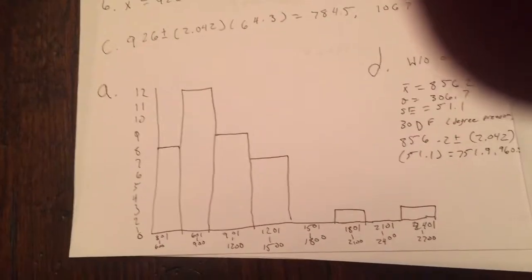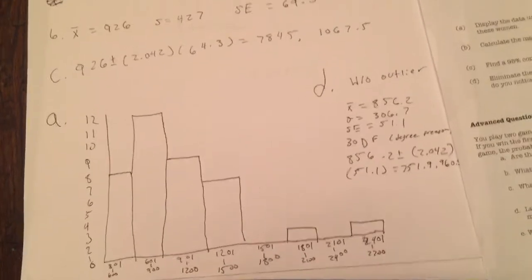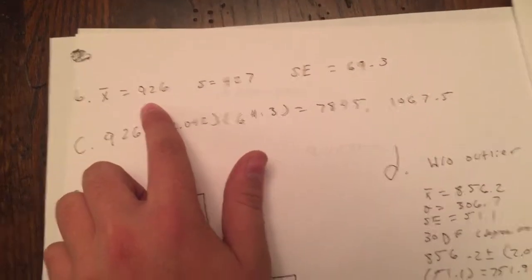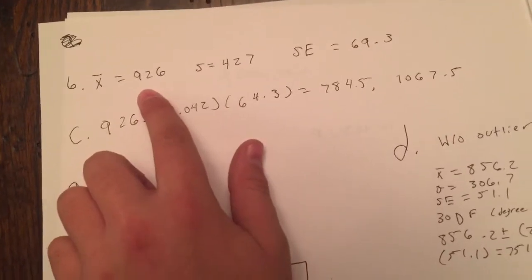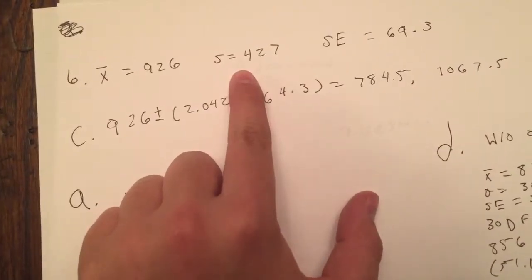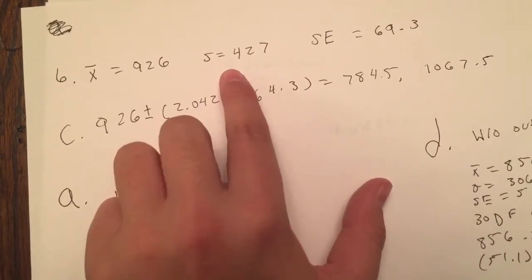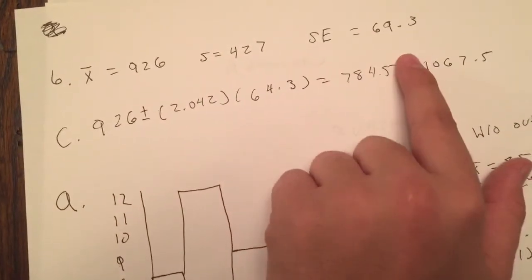Go up to B. You're going to have to calculate the mean, standard deviation, and the standard error. The mean is going to be 926 of the data. Got that by a simple data entry into my calculator. So the standard deviation is going to be 427, and the standard error is going to be 69.3.